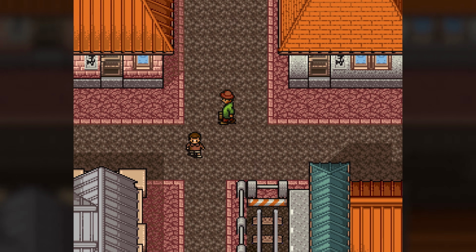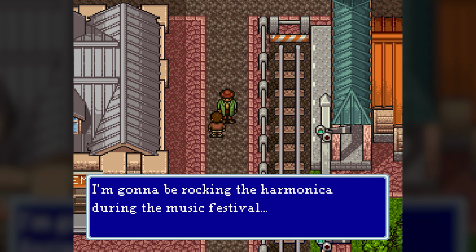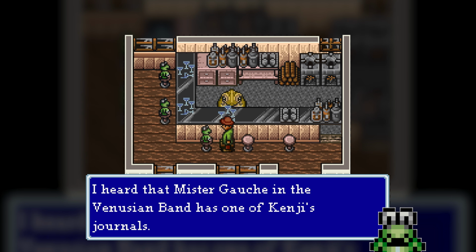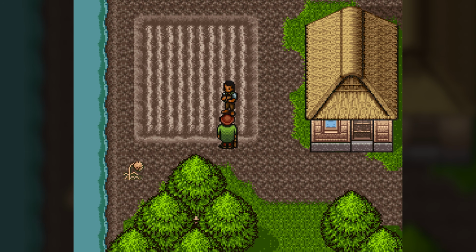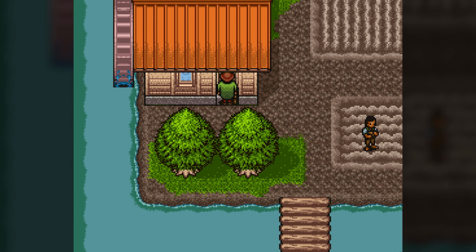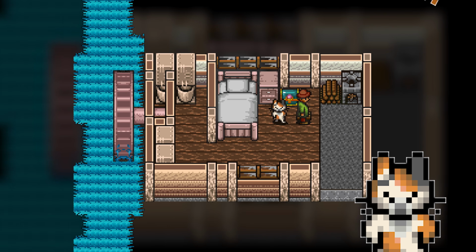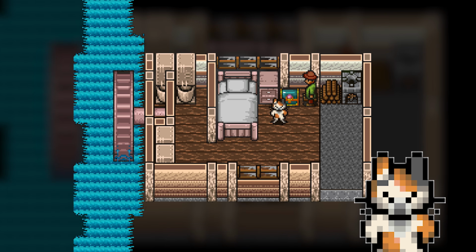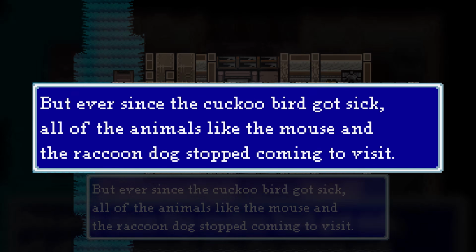We learn that Kenji often visits Ghosh the cellist, but the Stovecat doesn't know where Ghosh lives. At the Toad's bar, one of the tree frogs knows that Ghosh lives by the watermill, so we head over, talking to everyone in town, and learn that Ghosh has lost his talent, perhaps because the bird he loves to practice with is sick. At Ghosh's house, a cat explains that the cuckoo bird has a sore throat, and since then, all of the musical animals that used to sing with Ghosh have stopped coming.